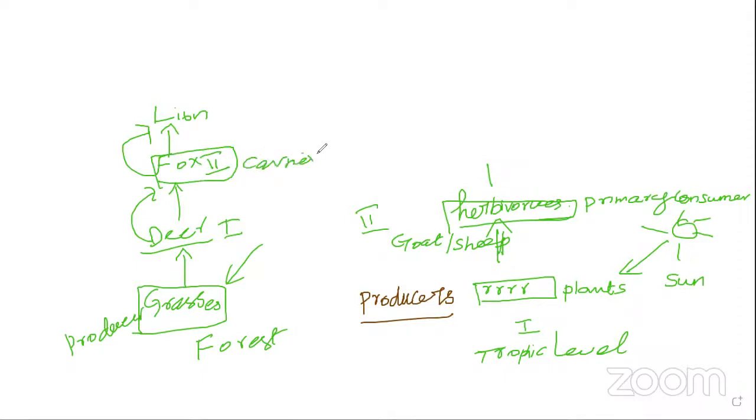Carnivorous, isn't it, my dear? Because they are all flesh eating, isn't it? Flesh eating. So here, starting from the producer, and then the carnivore is the end. Carnivorous. This is the secondary consumer, tertiary consumer.